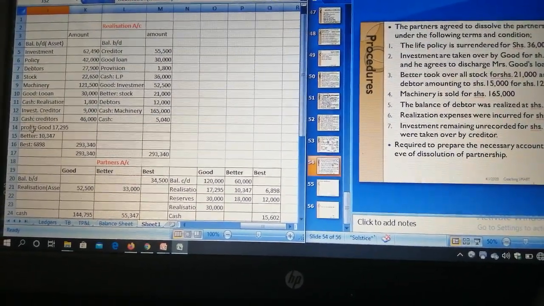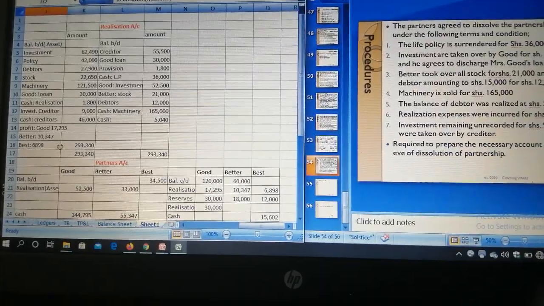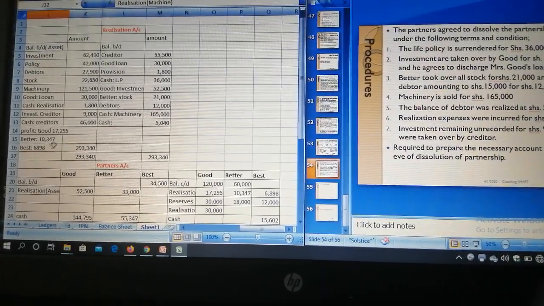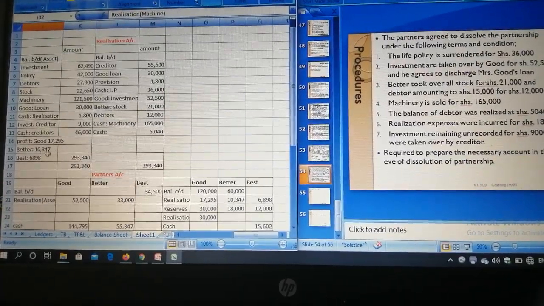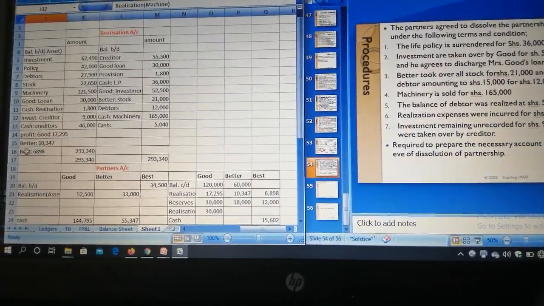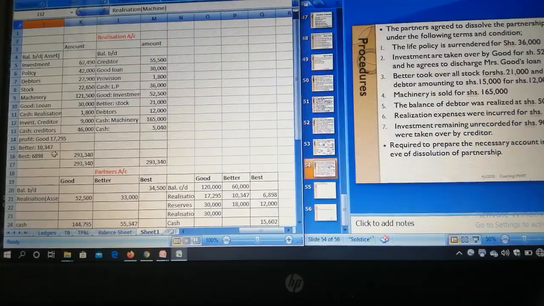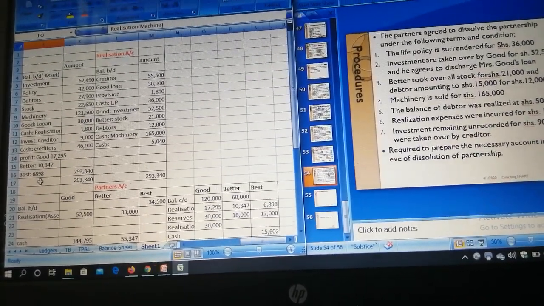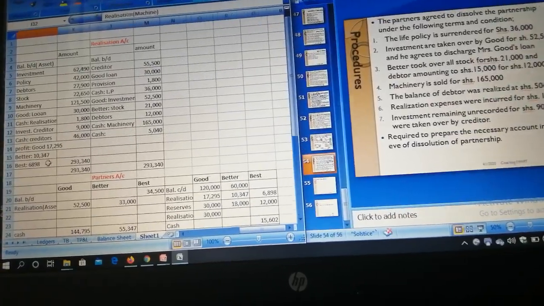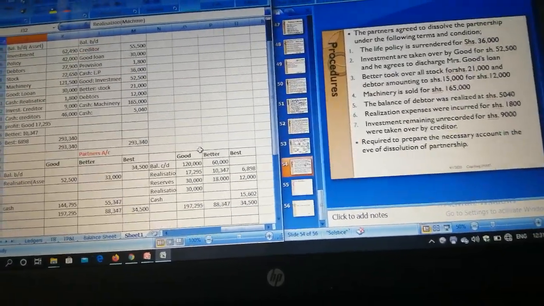So our balance here, you share between the three partners in their profit sharing ratio. You get Good 17,295, Better is getting 10,347, and Best is getting 6,898. We close the realization account.